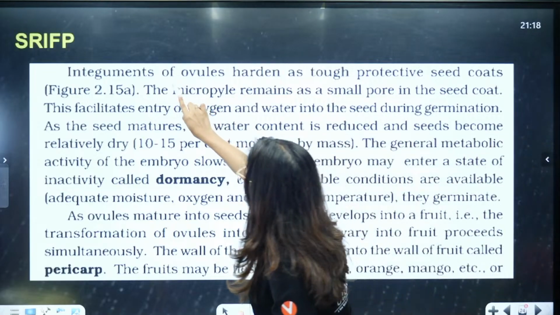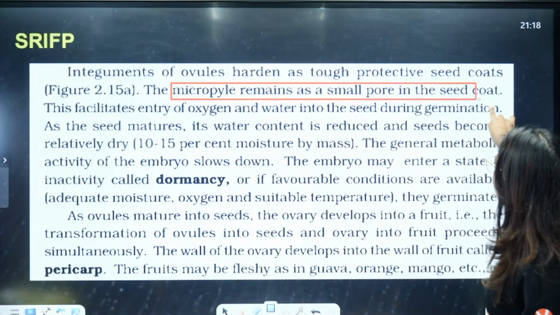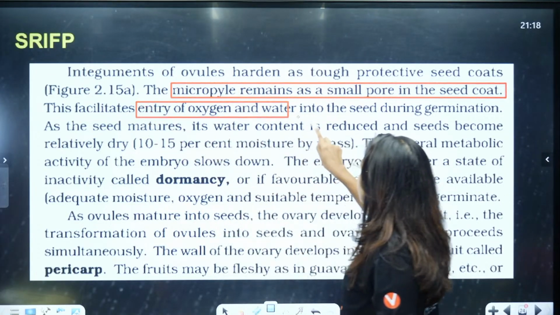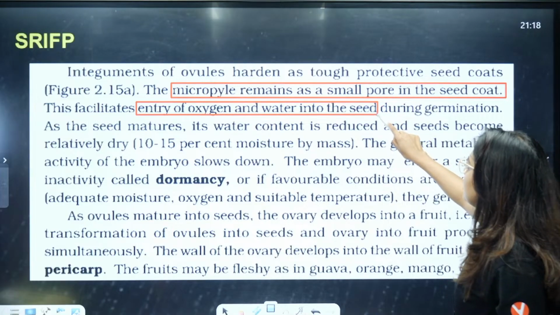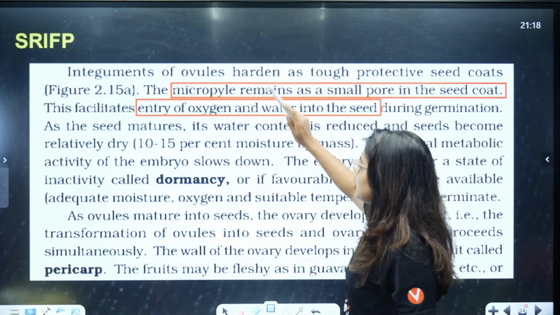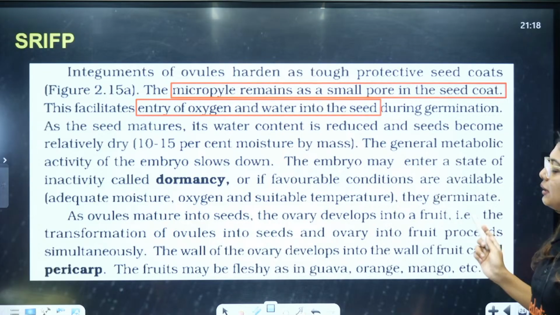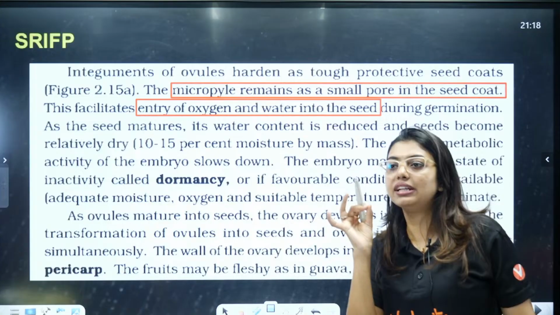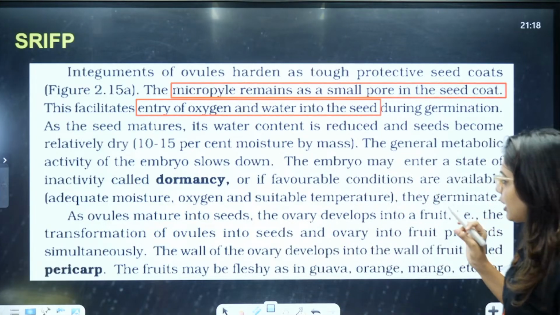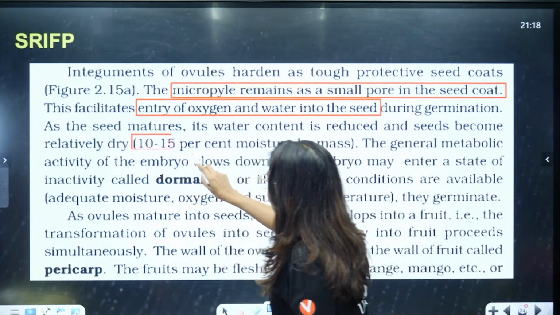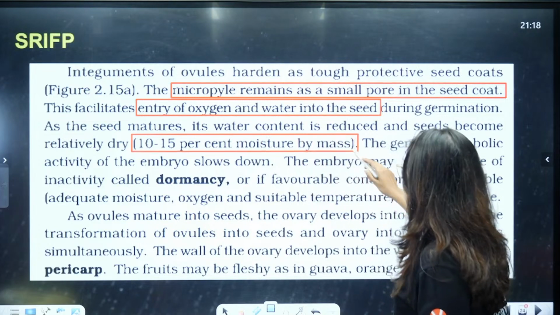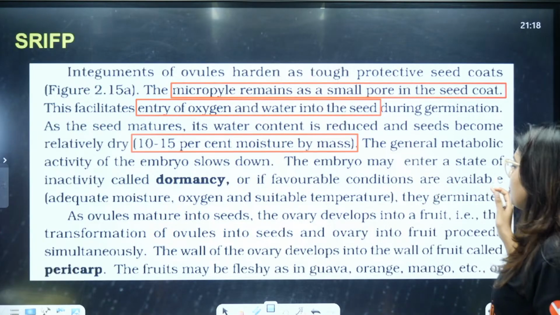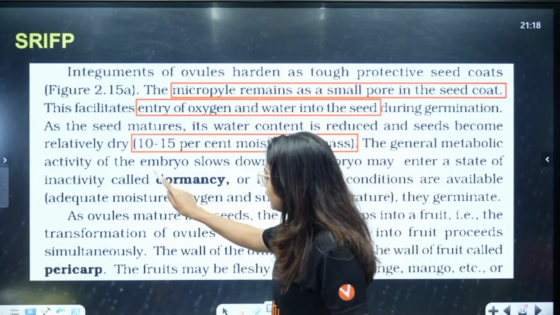So the micropyle remains as a small pore in the seed coat. This facilitates entry of oxygen and water into the seed during germination. As the seed matures, its water content is reduced and the seed becomes relatively dry. Students, 10 to 15% moisture by mass. The general metabolic activity of the embryo slows down. The embryo may enter a state of inactive dormancy.